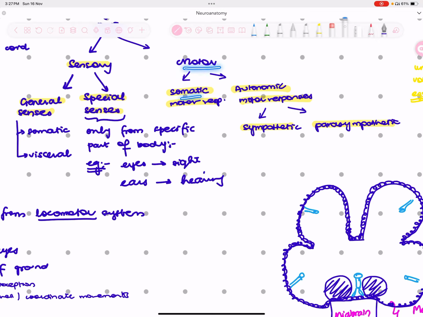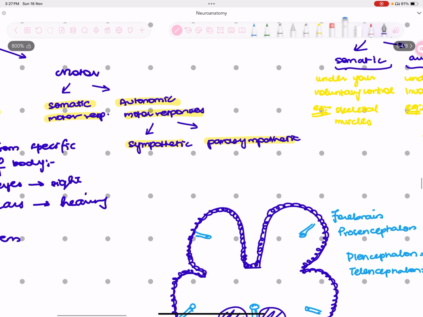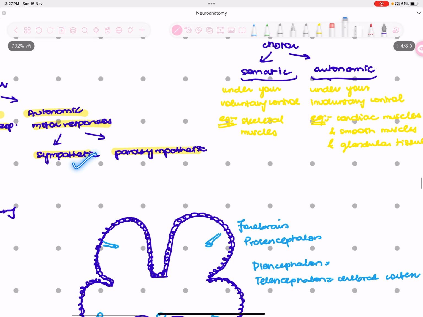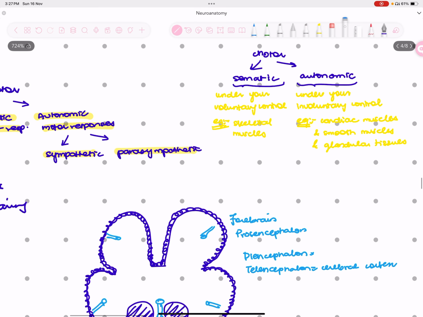When you talk about motor, you have somatic and autonomic. Now, autonomic, we all know we have sympathetic and parasympathetic. Sympathetic is under fight and flight, and parasympathetic is under rest and digest, right? Now, somatic are under your voluntary control. For example, all the skeletal muscles, they are under your voluntary control, so that's somatic. Autonomic are under your involuntary control. For example, the cardiac muscles, the smooth muscles, the glandular tissues, so even the secretory activity, all of that is under your involuntary control. So autonomic is that. And then autonomic is further divided into sympathetic and parasympathetic.